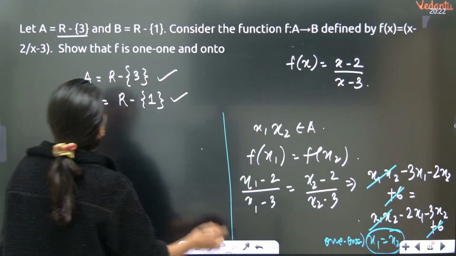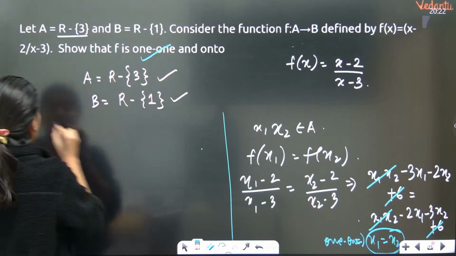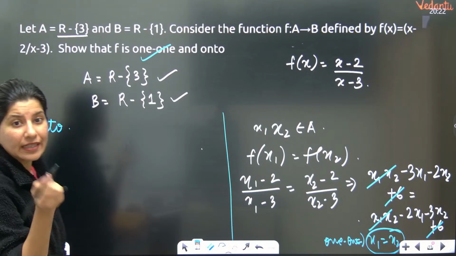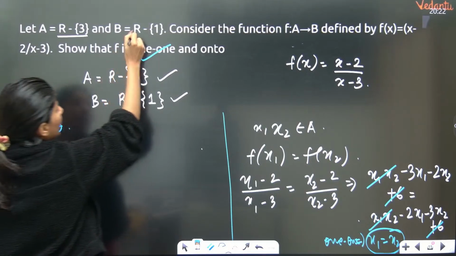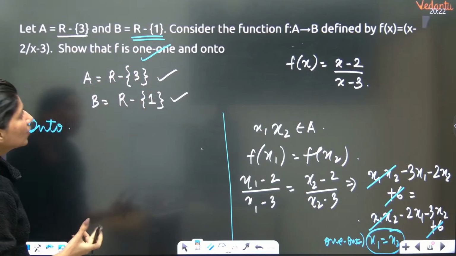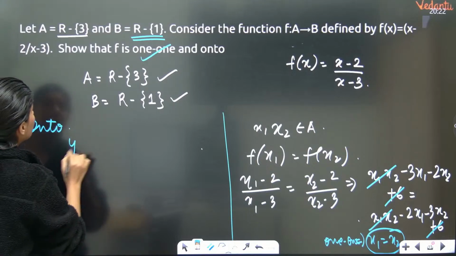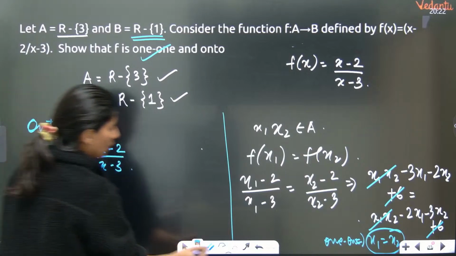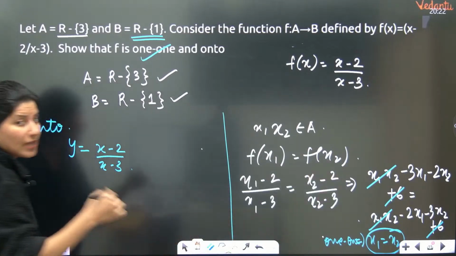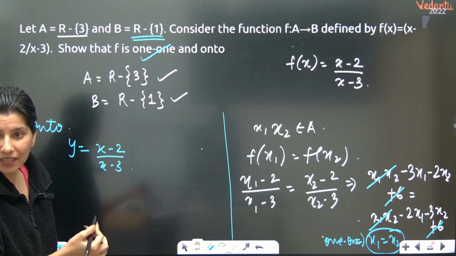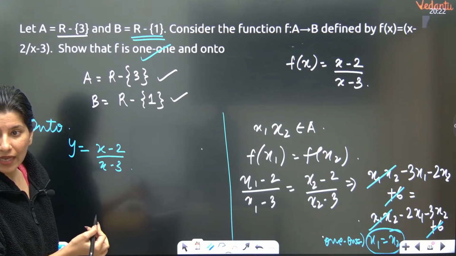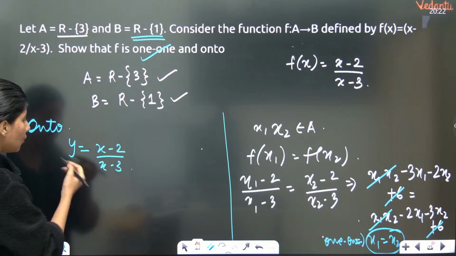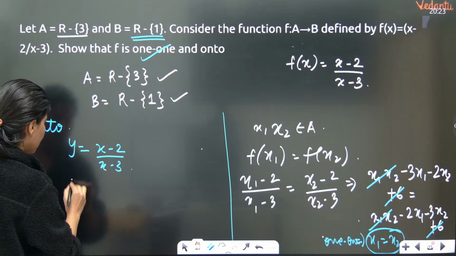Now show that the function is onto. Now for onto, what do we do? We need to calculate the range. Range should be equal to set B. So range of this function, y equals x minus 2 upon x minus 3. Anybody can help me out? How to calculate range? To calculate the range of linear by linear, what you are going to do over here is cross multiply.